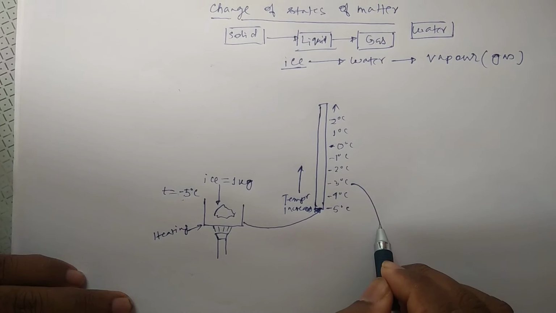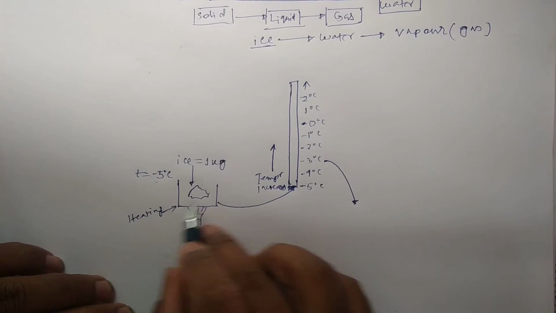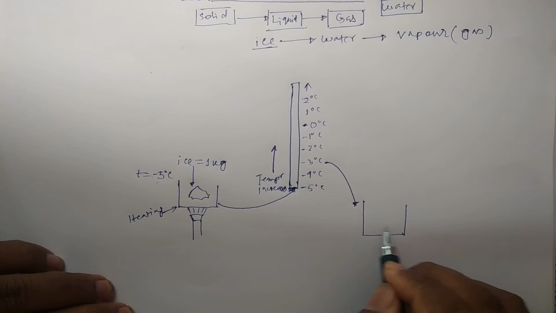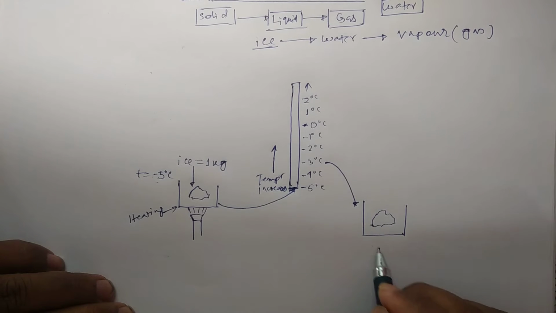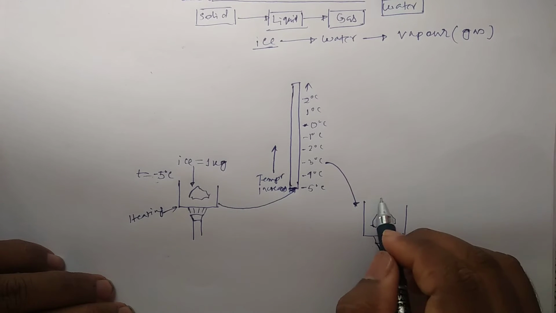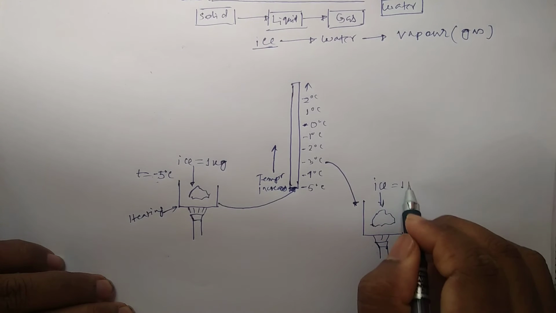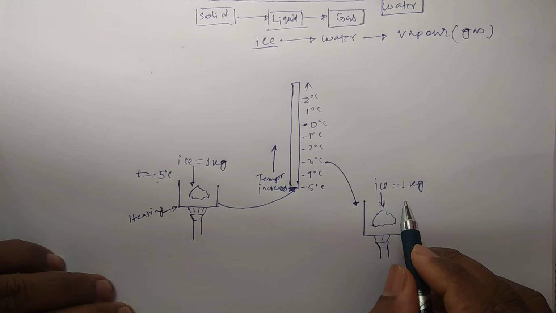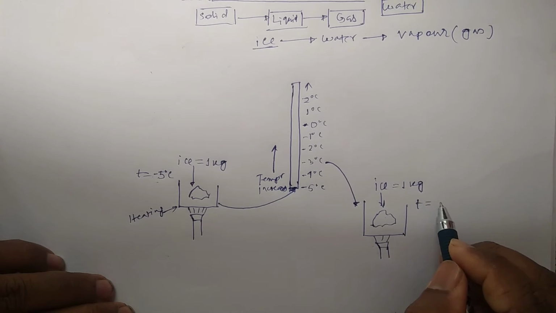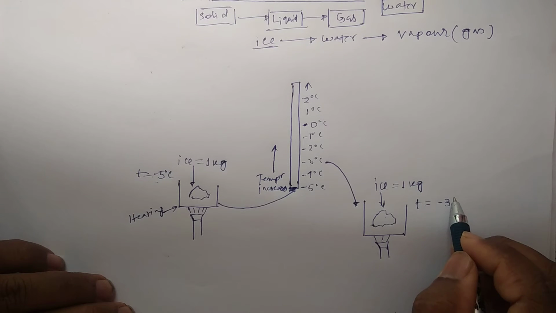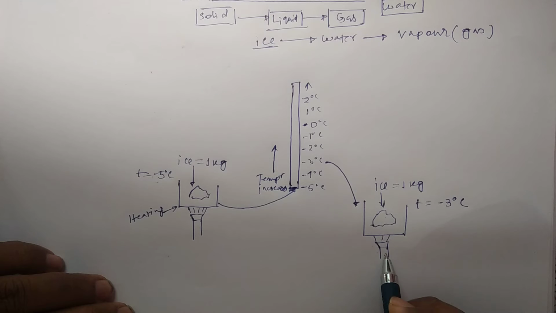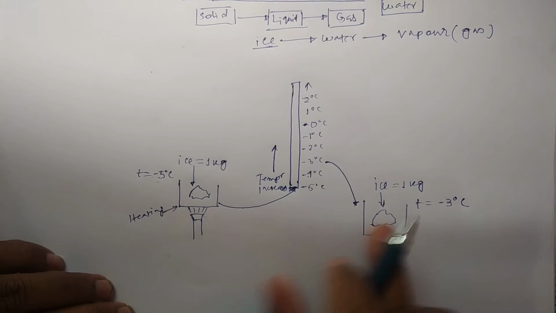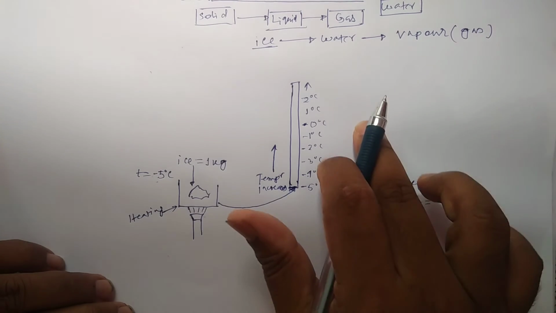So at this moment, suppose we draw this diagram at this point -3 degrees centigrade. It will be same as the previous one. Heat will be supplied. Here ice is equal to 1 kg. So there will be ice only of 1 kg. No conversion has started till now, and only the temperature changes. Here temperature will be -3 degrees centigrade. Similarly at -4, -2, -1 the condition will be same. The mass will be 1 kg, only temperature will rise.